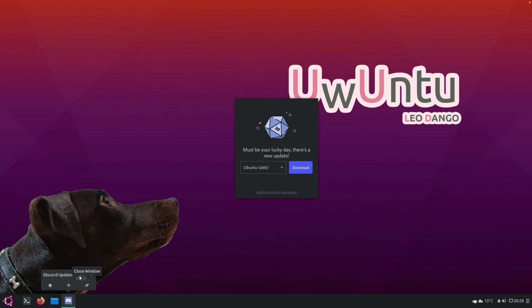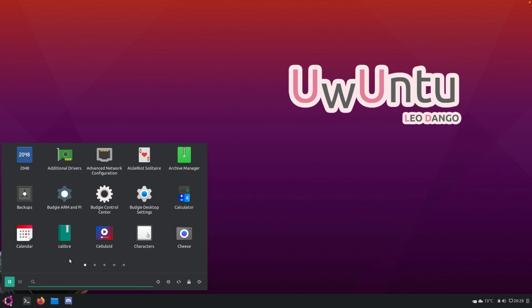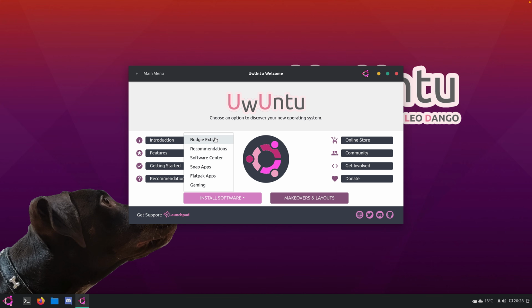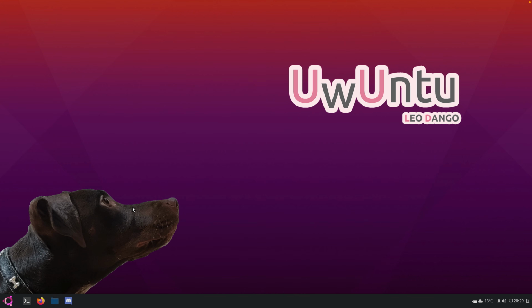Why is there Discord pre-installed on an anime Linux distro? Oh, I think the joke is that this is a Discord moderator's Linux distro. Install software, budgie extras. Oh my god, and there's Ubuntu merch. But what makes this operating system so special? I want to find out.